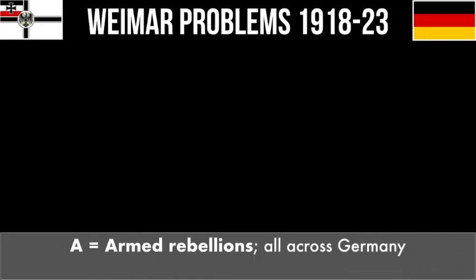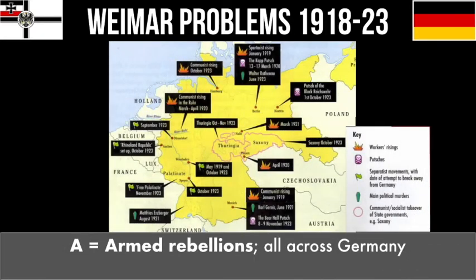The Spartacist uprising and the Kapp Putsch made the government look weak to all Germans, so they're a big problem. But on the other hand, you could argue they're not such a big problem for many Germans because they only affect people living in Berlin, which is why it's important to note that although we use those as examples, there were uprisings all across Germany in different cities, in different regions throughout the period of 1918 to 1923. So it is chaos with armed groups trying to overthrow the government in different cities.